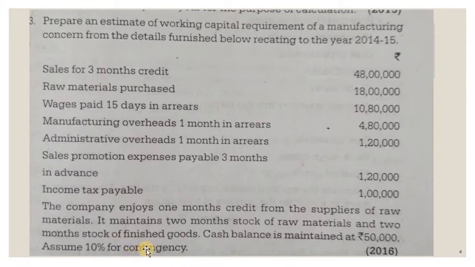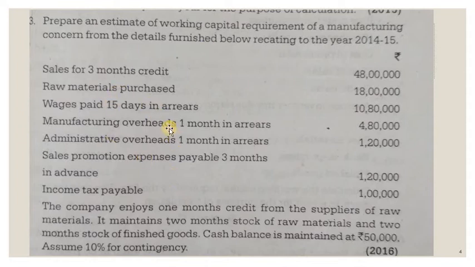Now let's analyze this problem. This is working capital calculated from components of working capital requirements. If you go to the components, what is required for us is the stock of raw material, work in progress, and finished goods. So inventory is of 3 types: the raw material, work in progress, and finished goods. Raw material they have given here, so we can easily calculate.